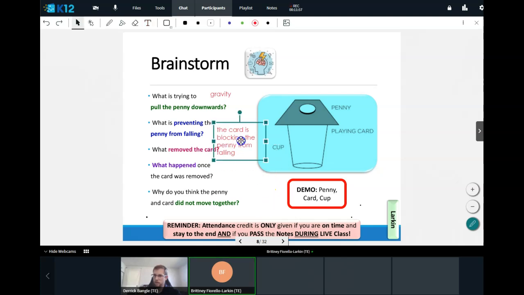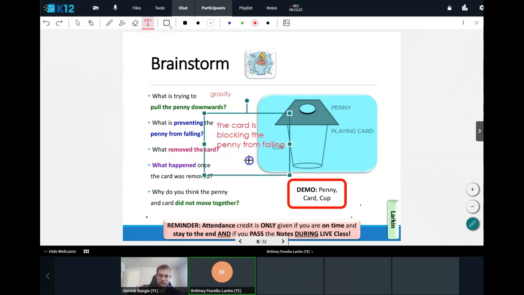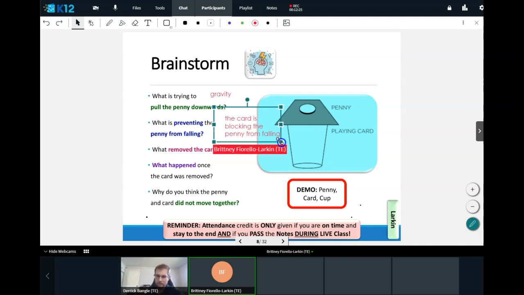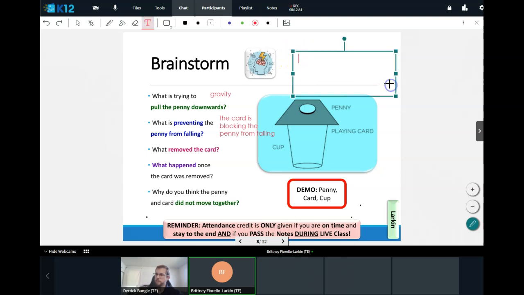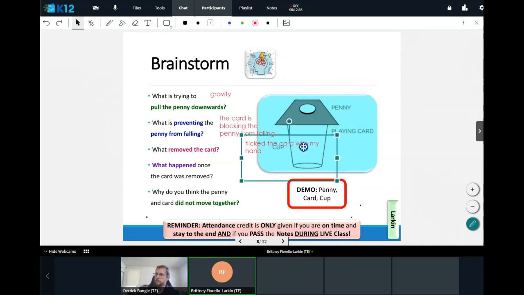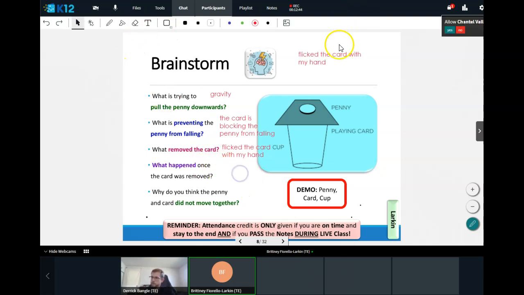Now, what made the card move? Physically, how did I get the card out of the way? Tell me in the chat box, what did I have to do to move the card? Yeah, I didn't actually pull it. Pulling it would have been a little bit hard, but I did use my hand to flick it. So I pushed on it, I think might be a little more accurate to say, and I pushed on it very quickly. So I flicked the card with my hand, and that is what removed it from underneath the penny. And then once it was removed, the penny fell.